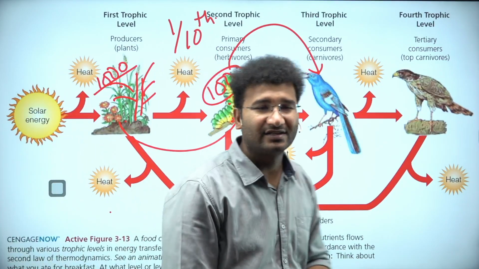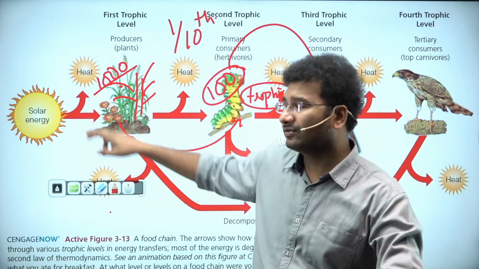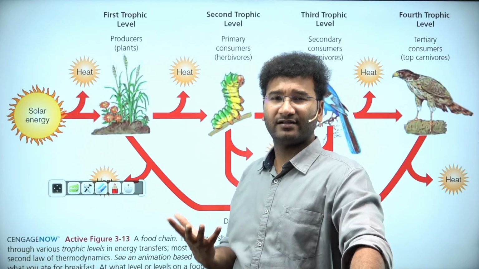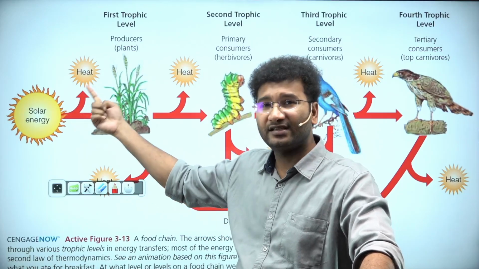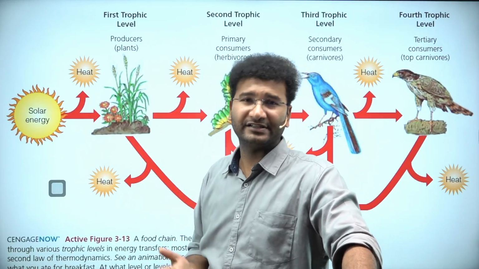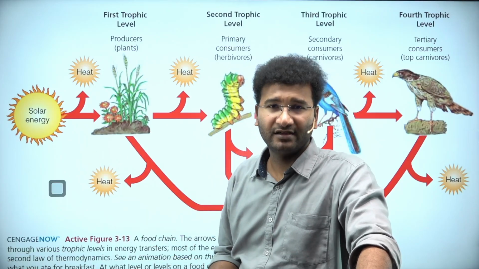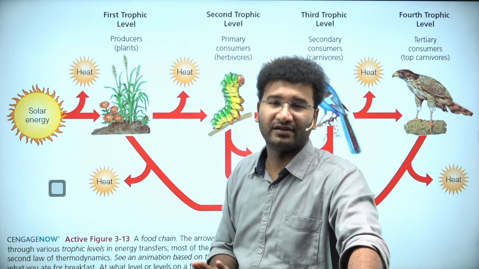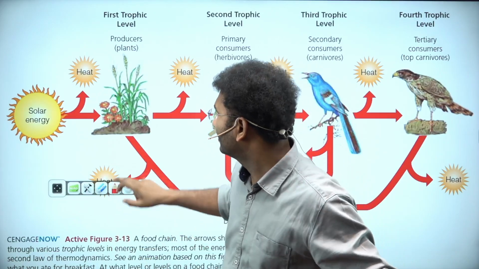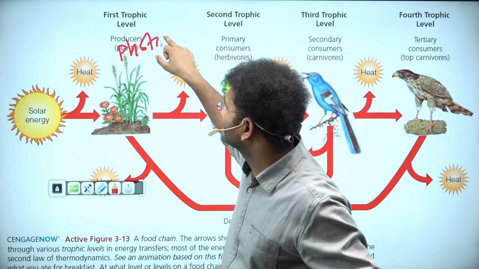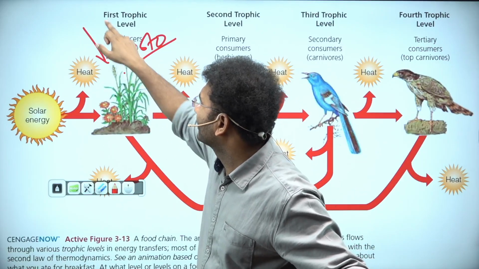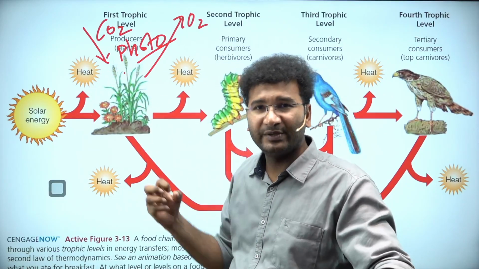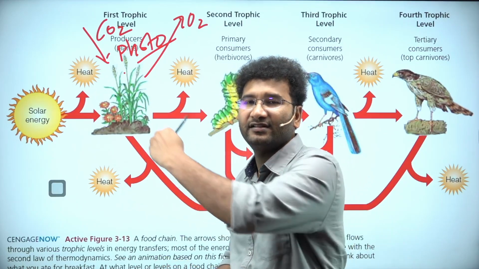How is it lost? See, if sunlight is giving 1000 units into the atmosphere, this sunlight is also utilized by this plant to grow itself. In order to grow itself, it has utilized some amount of energy and some amount of heat is released. This heat is released in the form of respiration. Heat is released in the form of the photosynthesis here. The photosynthesis process is taking in carbon dioxide and giving out oxygen. For this, there is some amount of energy that is being utilized, right? That energy is always calculated in the form of heat.